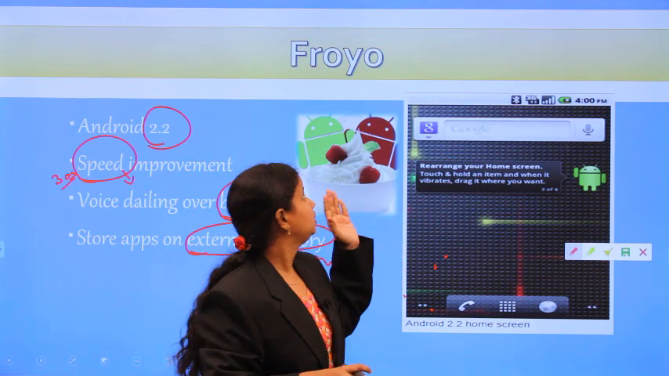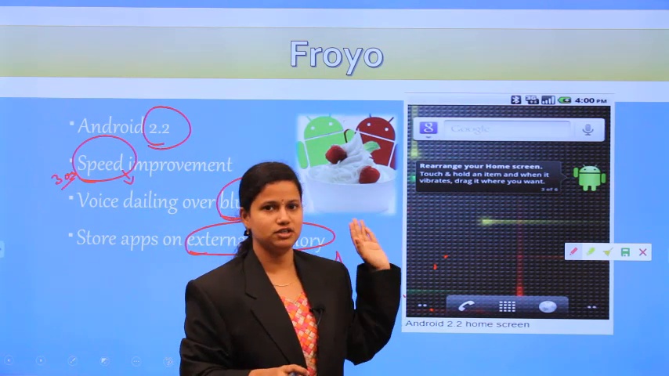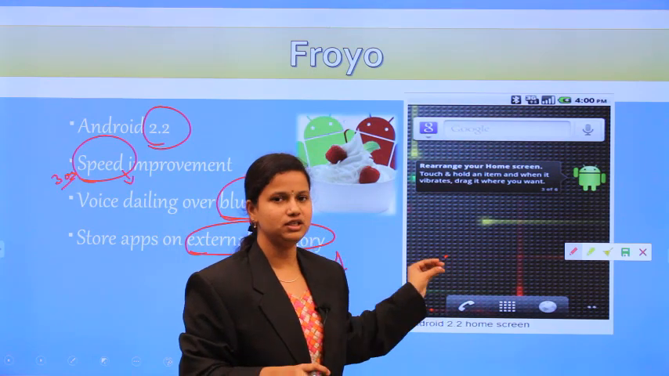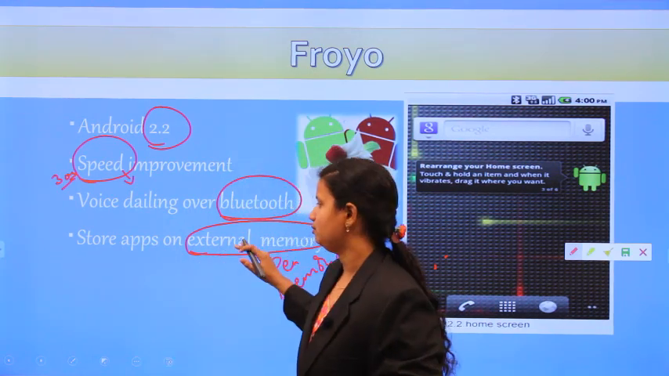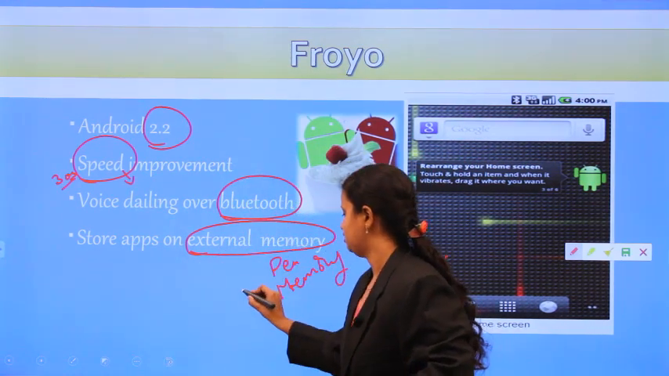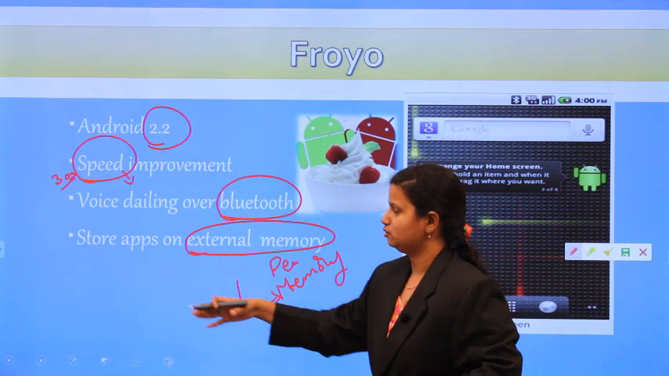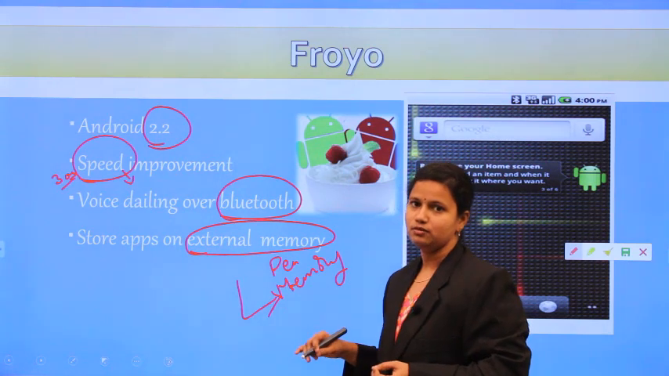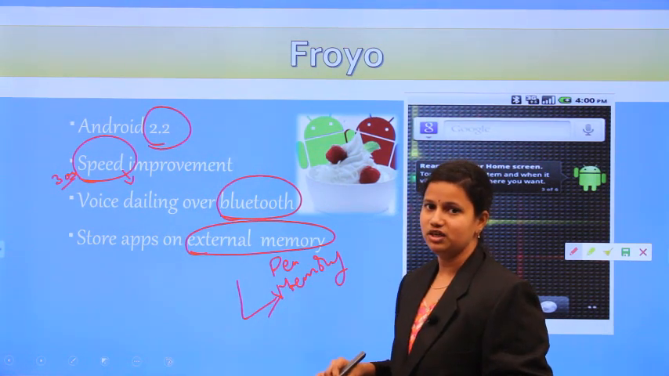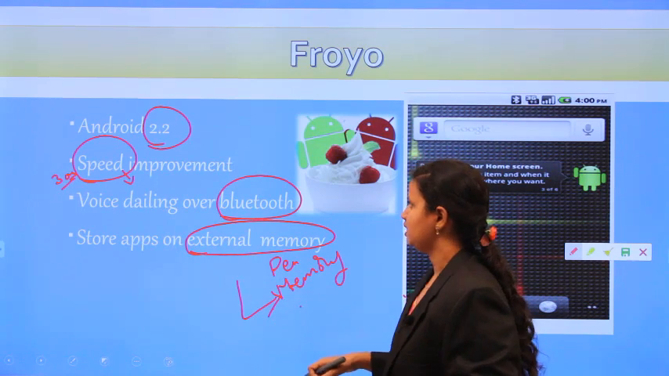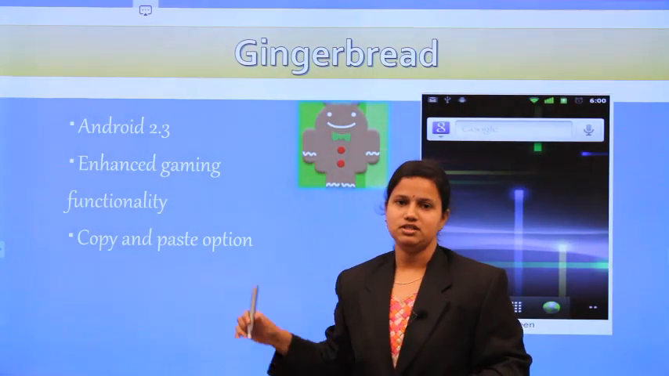But from the Froyo version, you can store your applications in the external memory. In your phone, a memory card is one of the external memories. So in this memory card, you can store your applications. Whatever downloaded applications are there, those downloaded applications can also be stored in the external memory device. So the next version is Gingerbread.